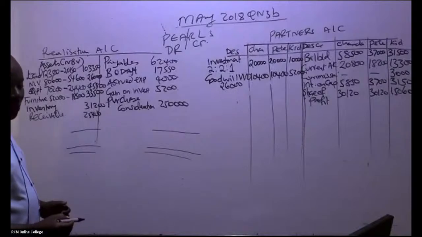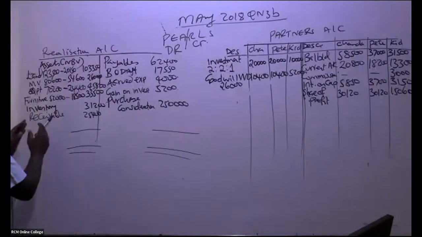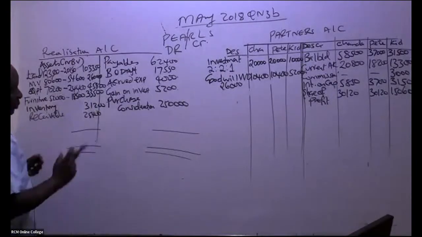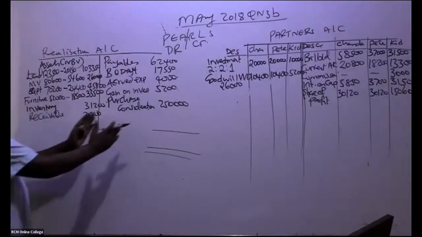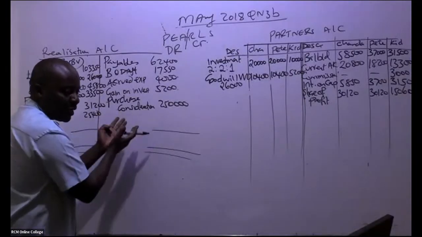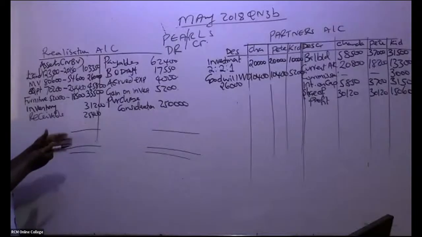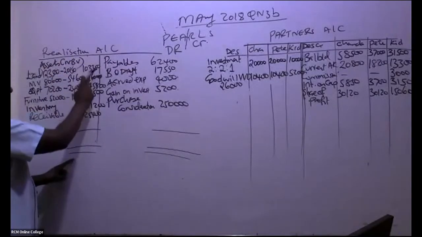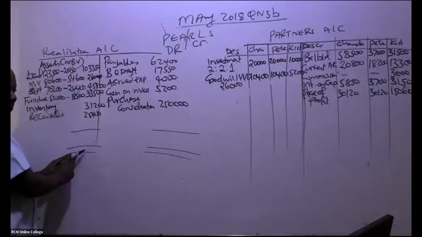Go ahead and balance this account. If, for example, we get the balancing figure being here, it will be a gain, so debit here, you take it to your P&L. If it's here, it will be a loss. So which side is bigger? Somebody in this case here, go ahead and add this side. Give me a number to write here.